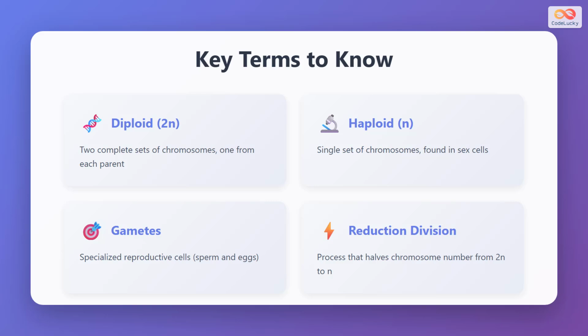Four essential terms help us understand meiosis. Diploid, abbreviated as 2N, refers to cells containing two complete sets of chromosomes, with one set inherited from each parent. Most cells in your body are diploid. Haploid, abbreviated as N, describes cells with a single set of chromosomes, which is found exclusively in sex cells. Gametes are the specialized reproductive cells produced by meiosis, specifically sperm cells in males and egg cells in females. Finally, reduction division is the name given to the entire meiotic process because it reduces the chromosome number from diploid to haploid, cutting it precisely in half.